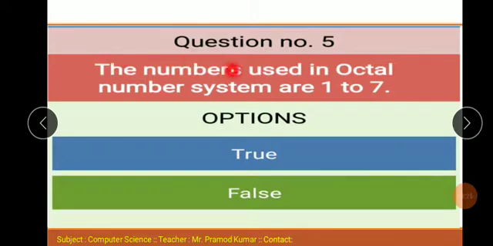The numbers used in the octal number system are 1 to 7. This statement is false because the octal number system uses 0 to 7. So this statement is false.